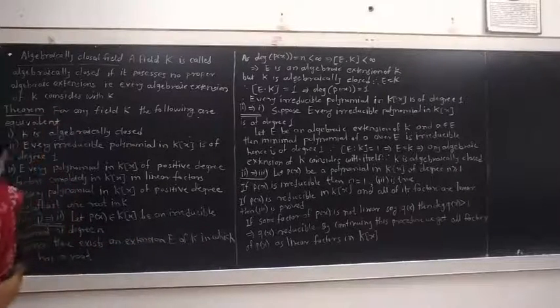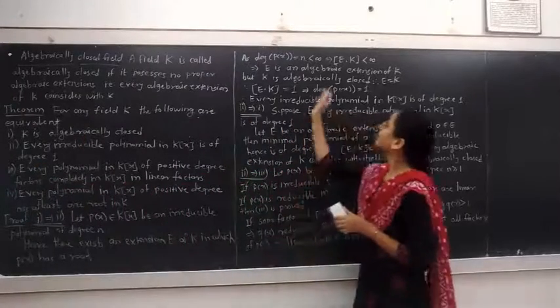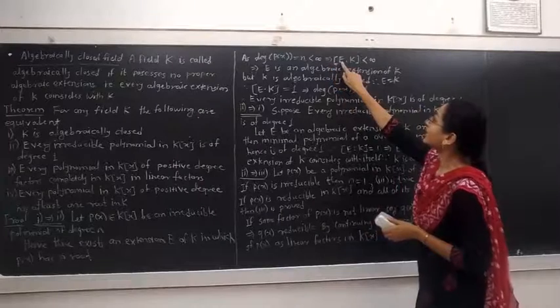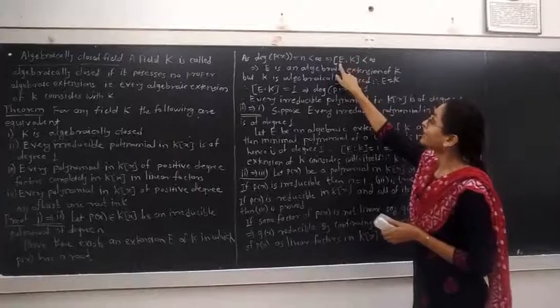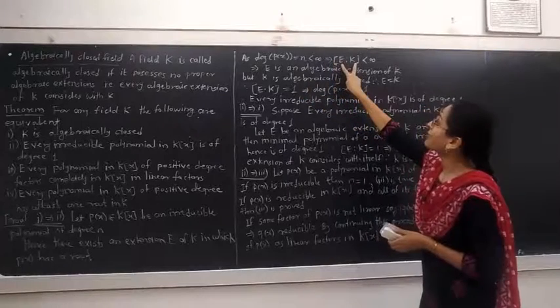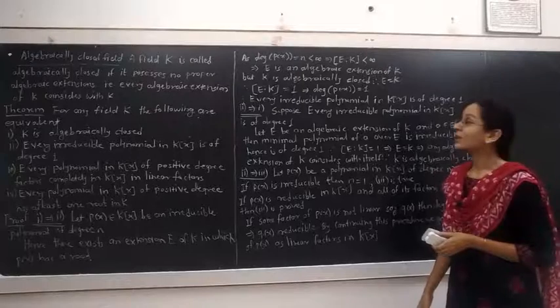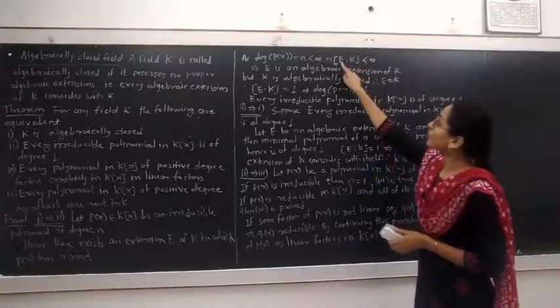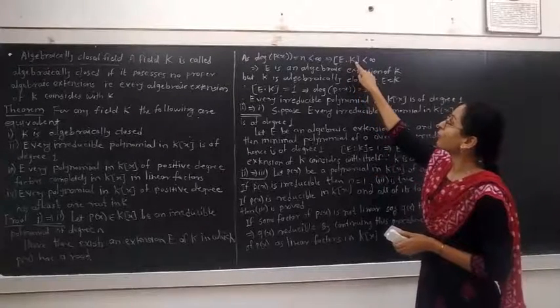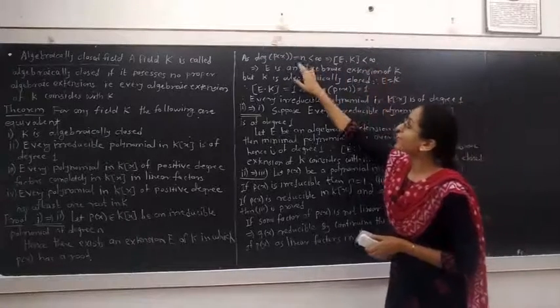As the degree of p(x) is n and it is finite, we have E is an extension of K where E contains a root of the polynomial p(x). We know that the degree of extension is equal to the degree of the minimal polynomial for any element of E over K, which is algebraic over K, and this degree of extension is finite because the degree of p(x) is finite.